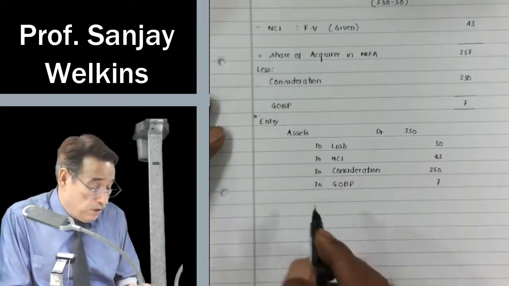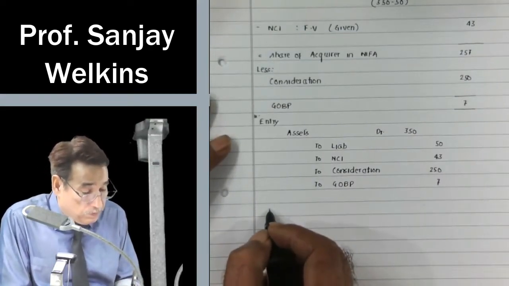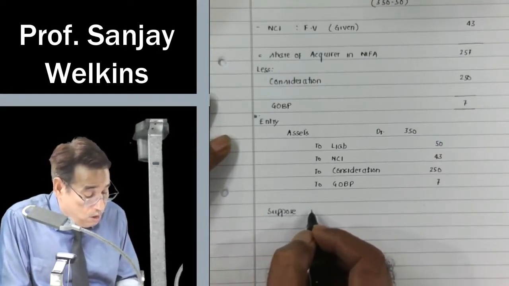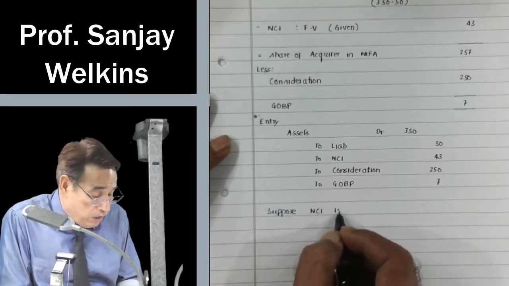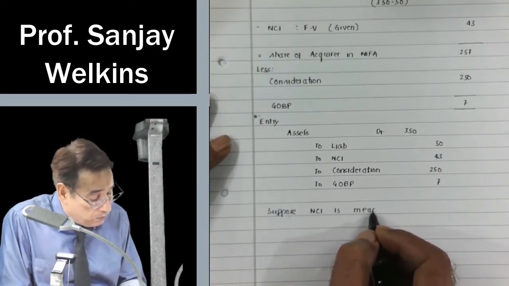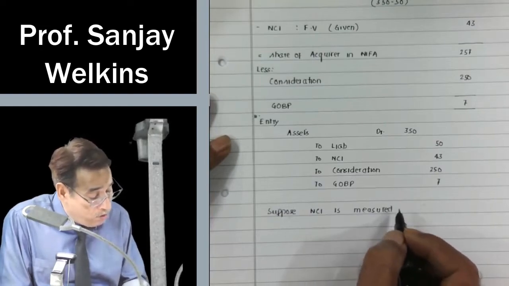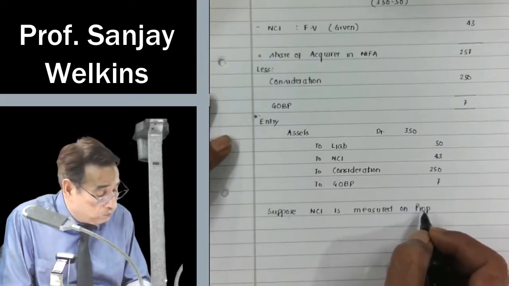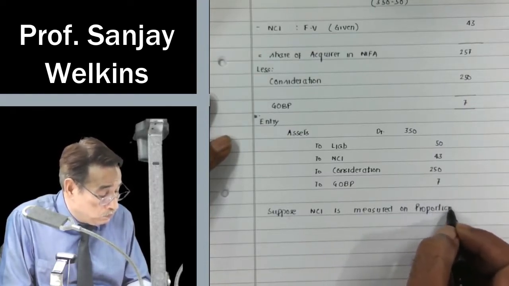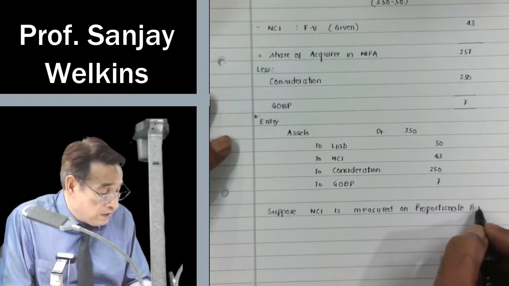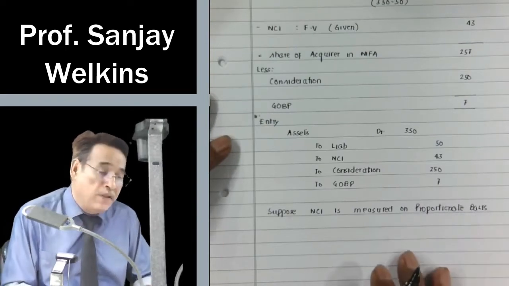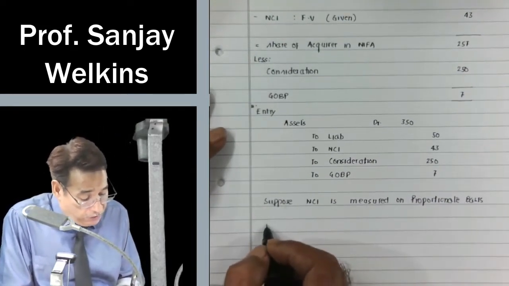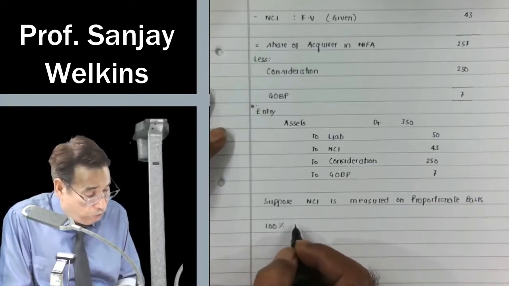Suppose in this question NCI is measured on proportionate basis, then what would have been your answer? Measured on proportionate basis. If NCI would have been measured on proportionate basis, what would have been your answer? It is very simple. Very, very simple. Now it should be almost like a stroll in the park for you.